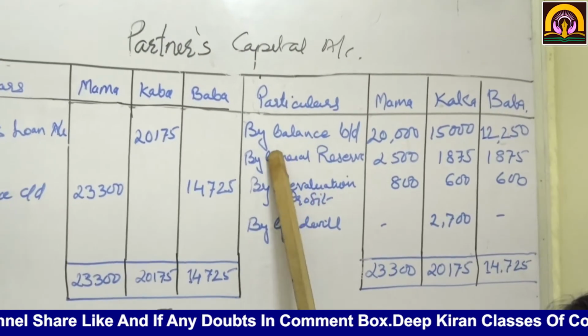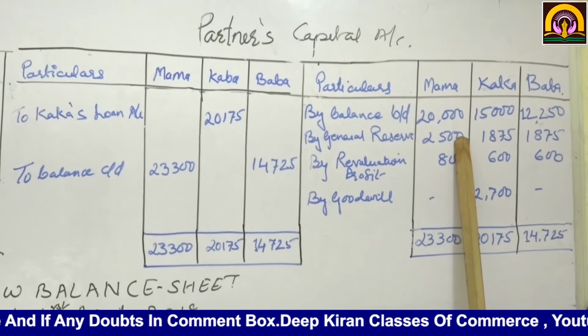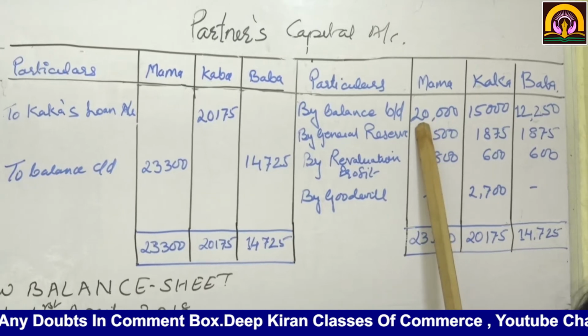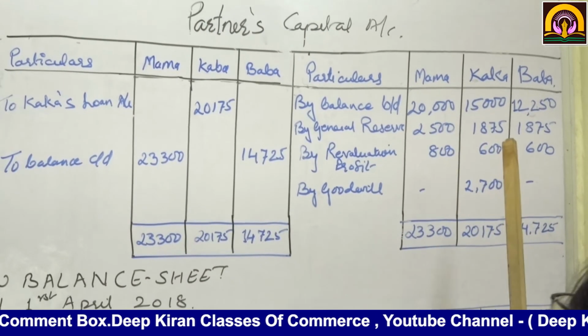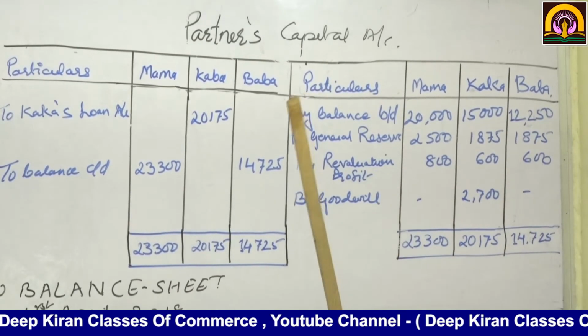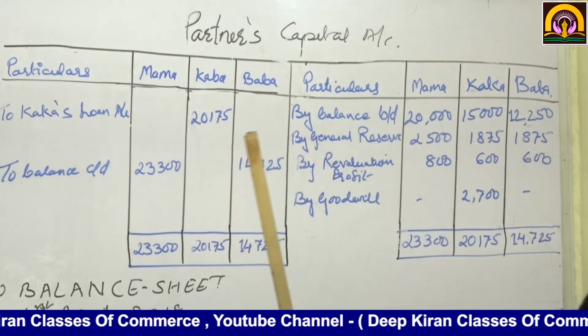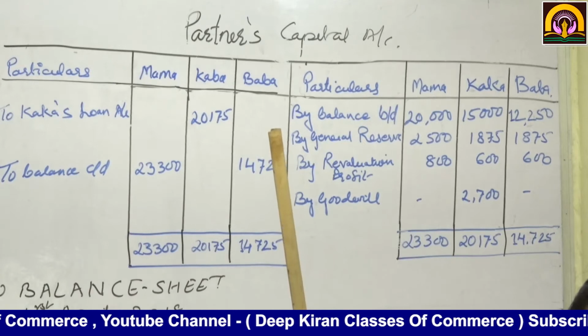See, by balance brought down. What was the balance given according to the balance sheet? See, 20,000, 15,000 and 12,250 were the balances given to you. There is a general reserve which is to be distributed in their profit sharing ratio, that is 4:3:3.